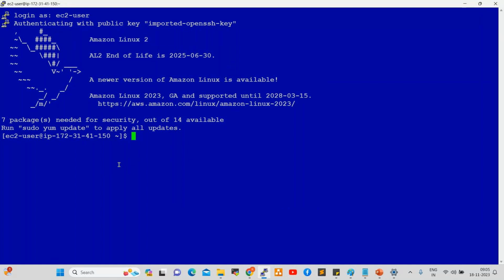Fine. This is the way we can create a server. We can generate a key pair, convert it into PPK, and connect to our server using the PPK. While creating the server, we can also directly download the PPK; one option is there. By using the PPK also, we can connect to our server.